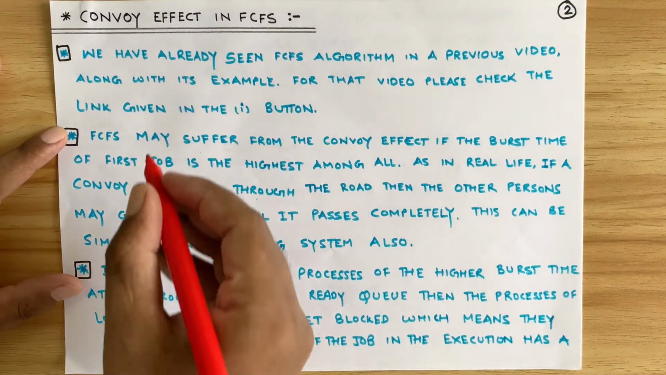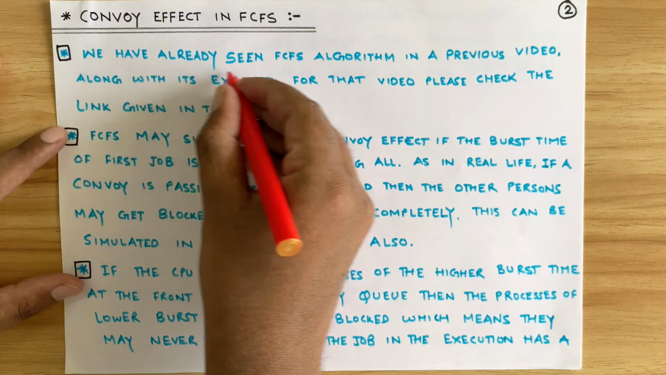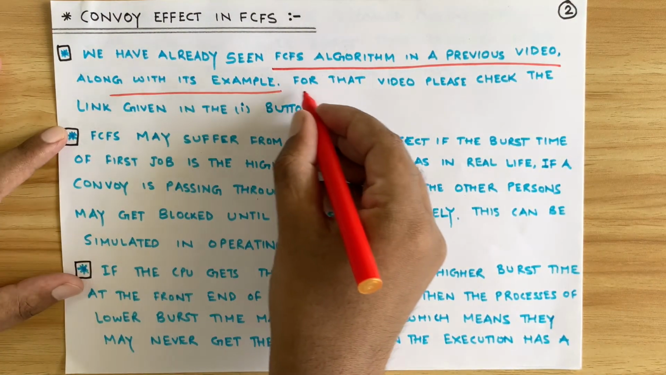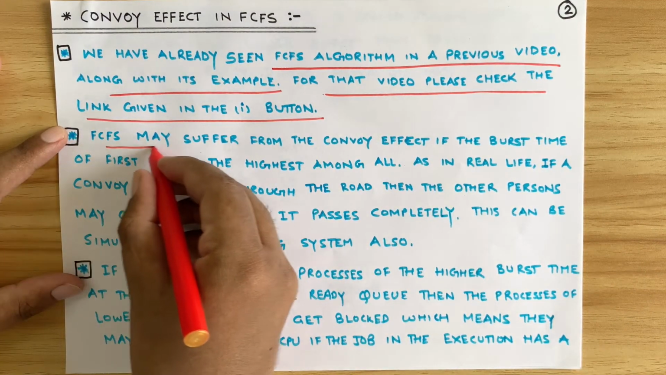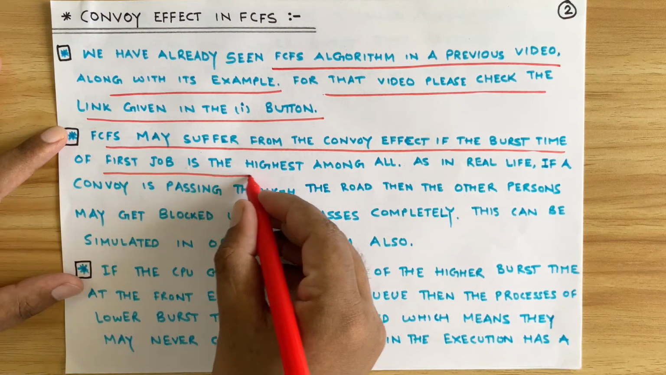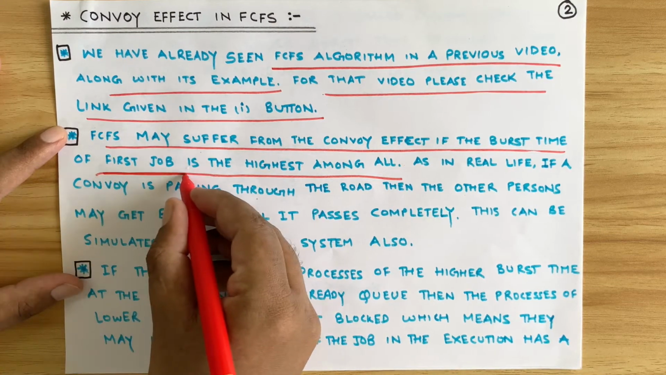Now what is convoy effect in FCFS, that is first come first serve scheduling algorithm? We have already seen FCFS algorithm in a previous video along with its example. For that video, please check the link given in the I button. FCFS may suffer from the convoy effect if the burst time of first job is the highest among all. Remember that it is the first job which causes the problem.